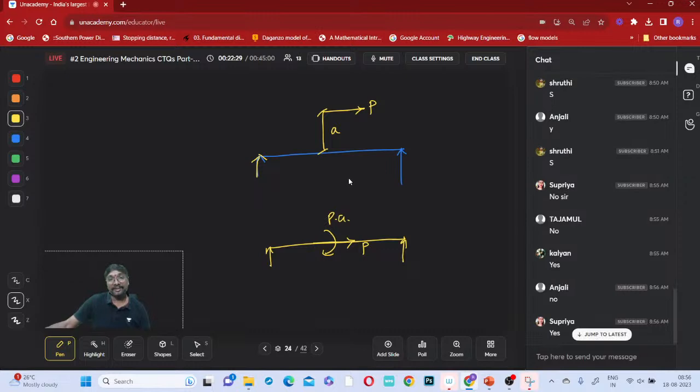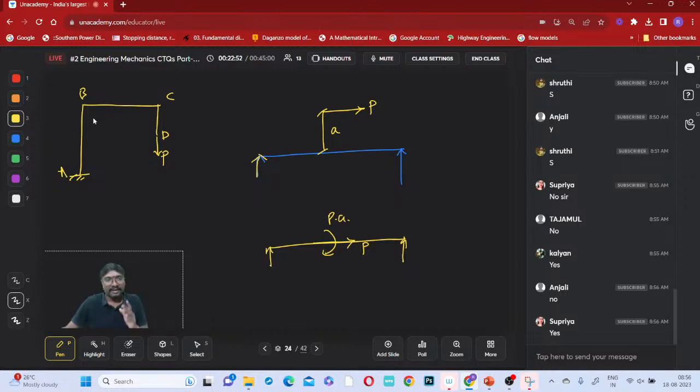So what is the difference between this one and that one? In structural analysis, whenever you have a member in this manner, let us say the force P is applied in this direction. So this is your A, this is your B, this is your C, this is your D.